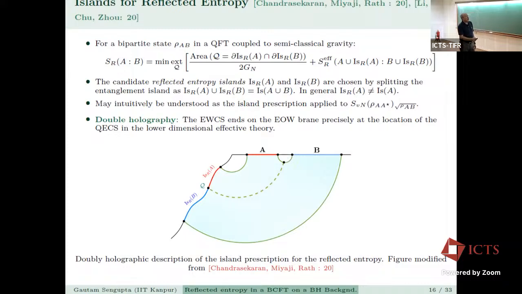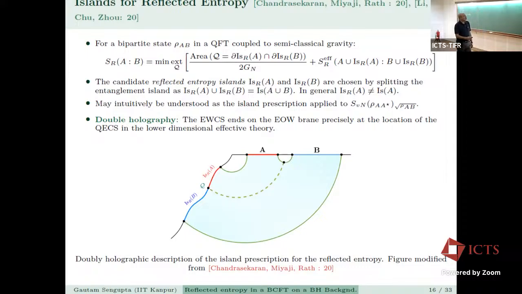So in general, it is to be noted that IS_R A is not equal to IS of A. This may intuitively be understood as the island prescription applied to the reflected entropy, which is the von Neumann entropy of rho A star in this purified state rho AB.